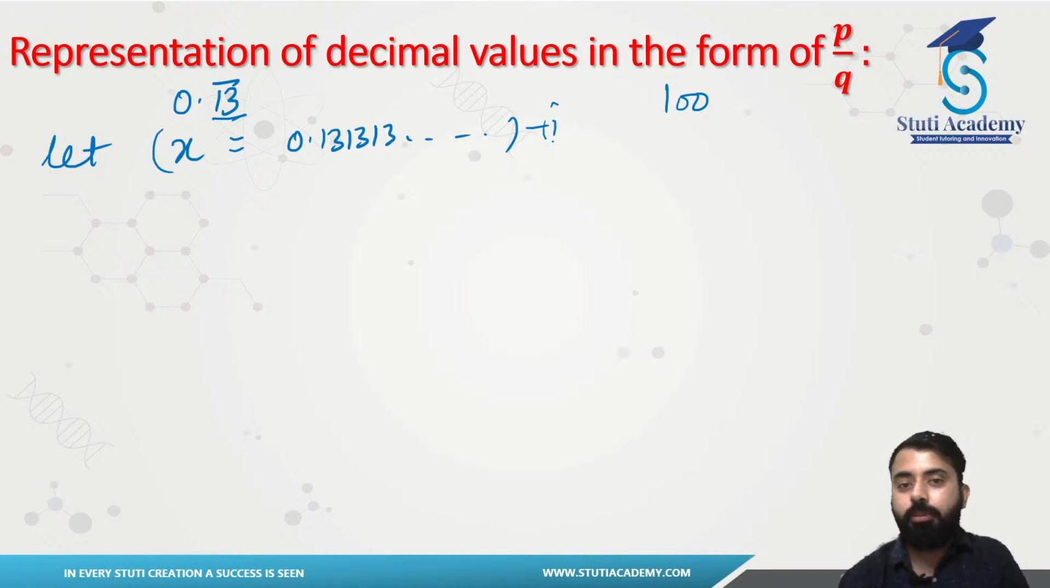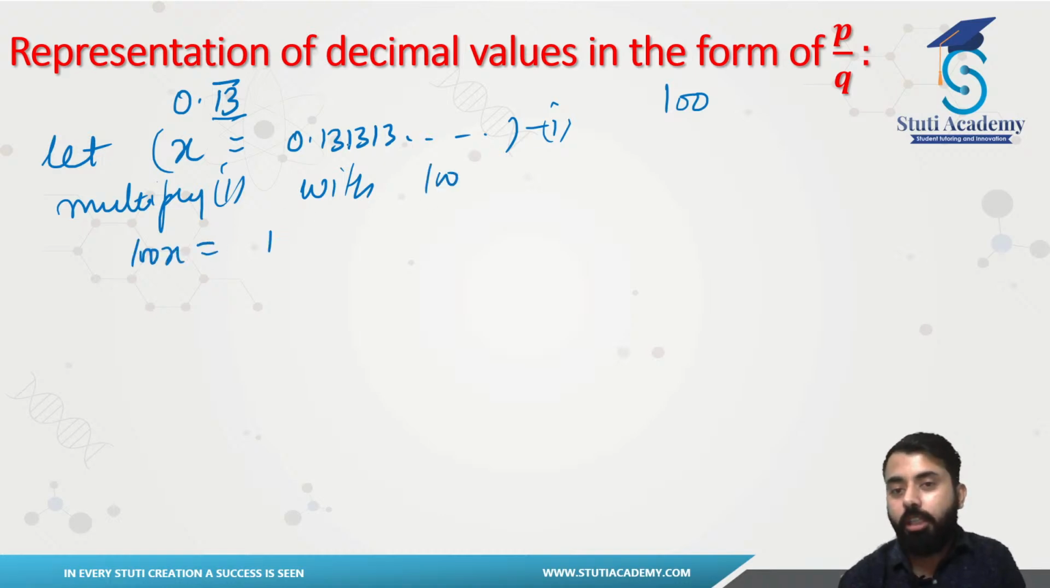This is our first equation, so multiply 1 with 100. So I will be having 100x, which is equal to what? Now if you multiply this with 100, you will be having a 13 here, 13.131313 and so on.